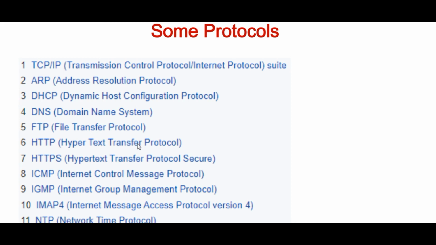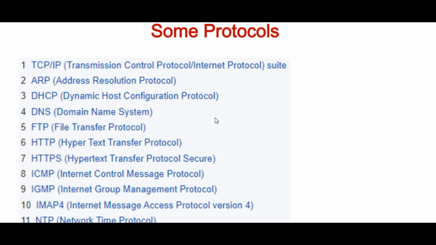FTP, File Transfer Protocol. This protocol helps us to transfer data in the form of files, in terms of downloading and uploading. HTTP, Hypertext Transfer Protocol. With the help of this protocol we can access the internet using World Wide Web services which run on a web browser. HTTPS is an advanced form of HTTP with a secure connection, that's why Hypertext Transfer Protocol Secure.